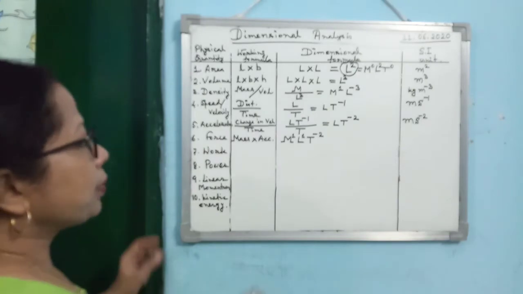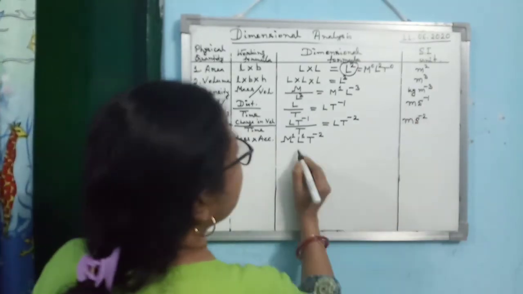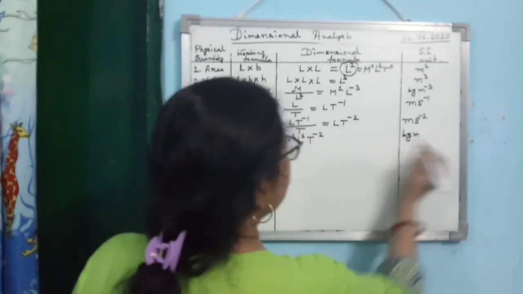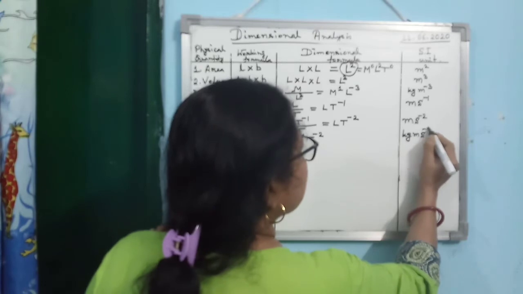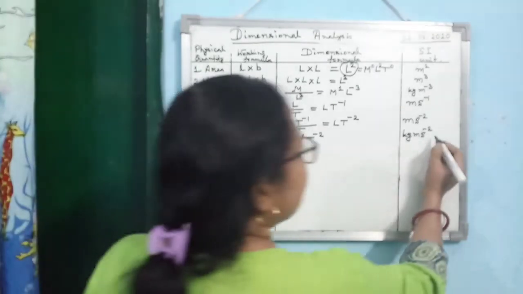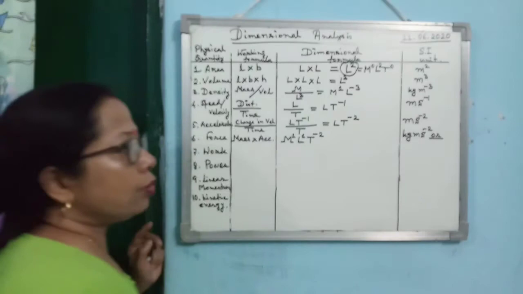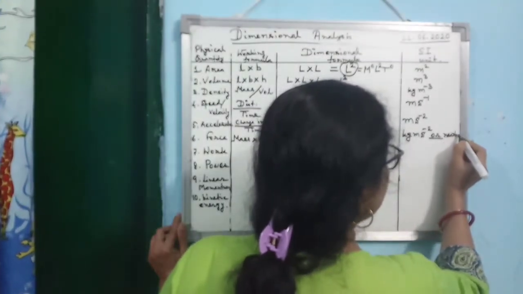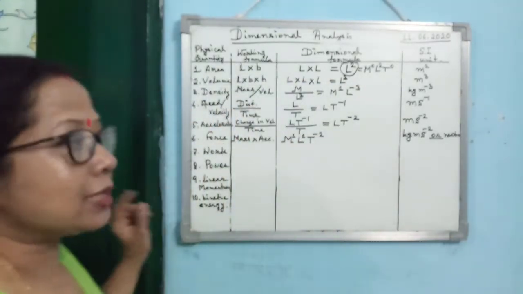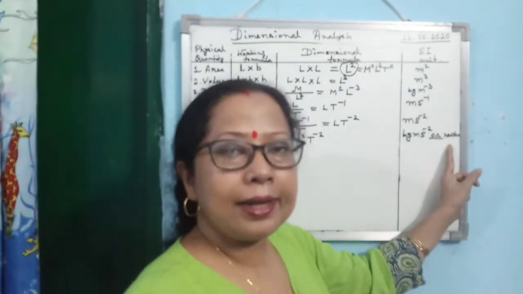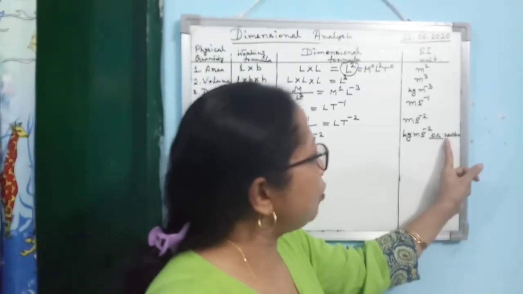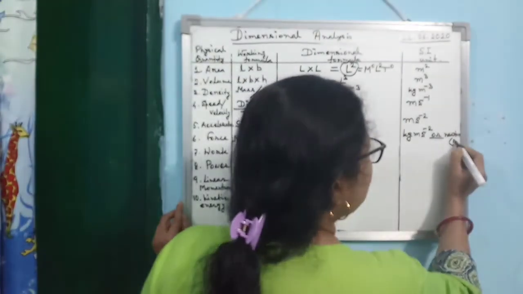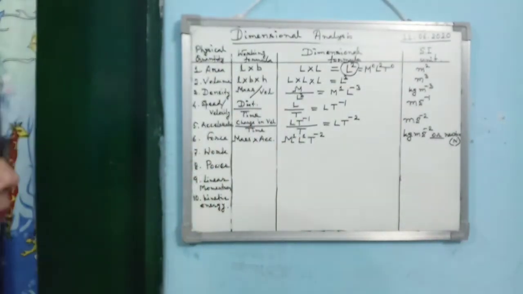Both are correct. Then in that case, what is the SI unit? SI unit is kg, then length is meter, time is second, so s to the power minus 2. But you know that SI unit of force is also known as Newton, after the name of a scientist, physicist. That's why when you are writing the full form, n should be small, but when you are writing the symbol, then it should be big N.